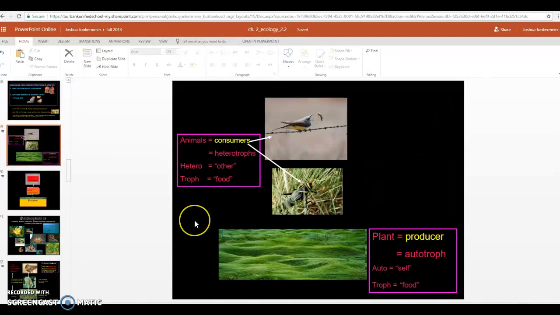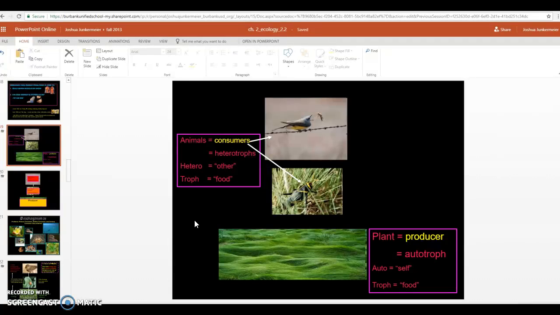So now we're going to learn some vocabulary to better describe animals in food webs or animals in food chains. We're in high school biology, so we're going to learn some technical words to better describe organisms and what they use as energy.